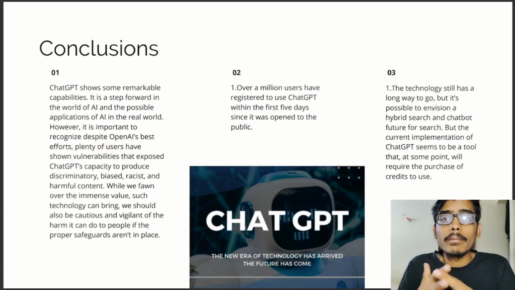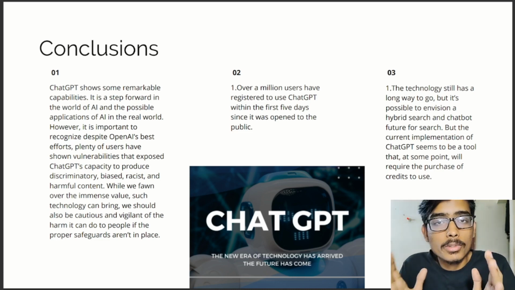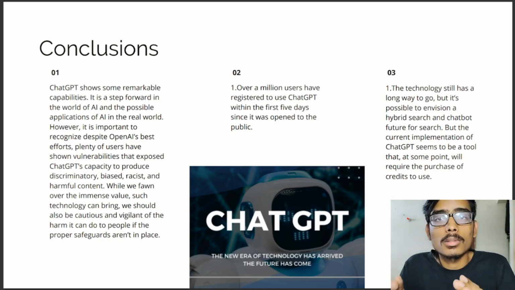So we should not even share our private information in the form of questions, because each and everything asked to ChatGPT is saved as data with which ChatGPT gets trained. Over a million users registered to use ChatGPT within 5 days since it was opened to the public. So it is a very hyped thing, and it is increasing exponentially. I would say that it is the best project I've ever seen.